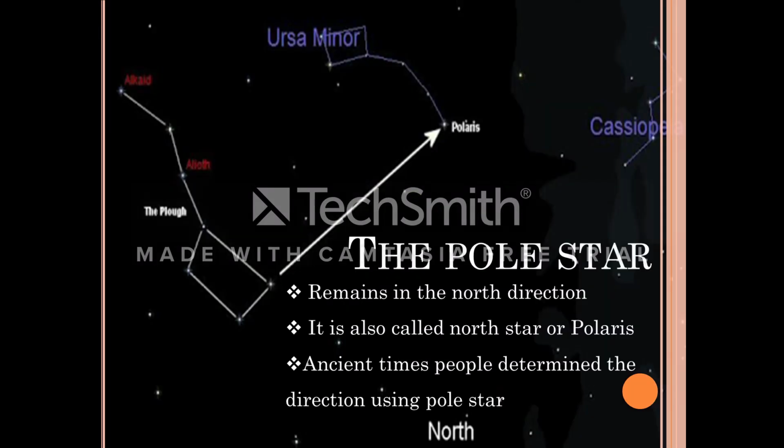The next one we need to see is about the pole star. Pole star is a star. It remains in the north direction. In olden days, people found direction with the help of stars. They found a particular star always in the north. They called it the North Star. So the pole star has another name, North Star. As the North Star indicates the north direction, it is easy for the people to determine the other directions.